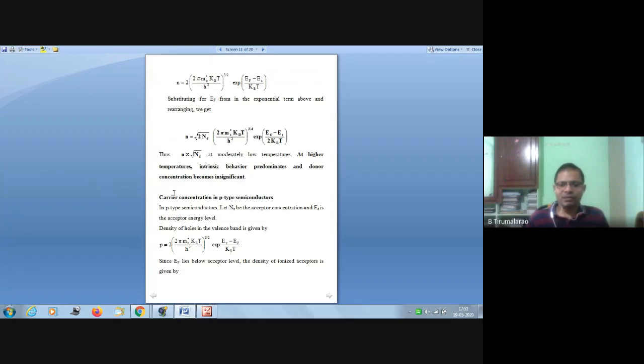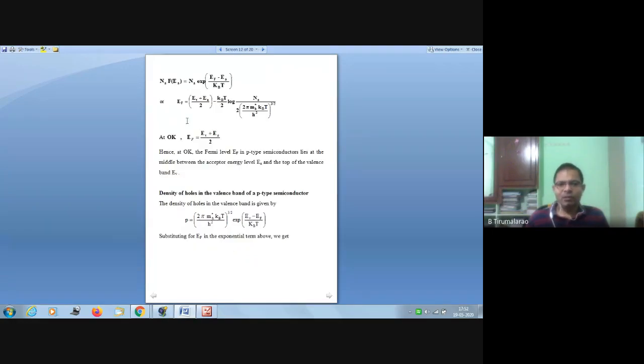Whereas for the concentration of holes, the p value, in a p-type semiconductor, we know Ef is equal to this value. How do you get the Ef value from this? In a p-type semiconductor, the impurity added is an acceptor. It accepts the electron. That's why it is represented with Na and F(E). The probability of finding electrons is known as F(E), but here it is F(Ea).